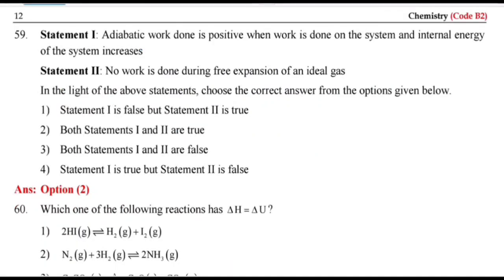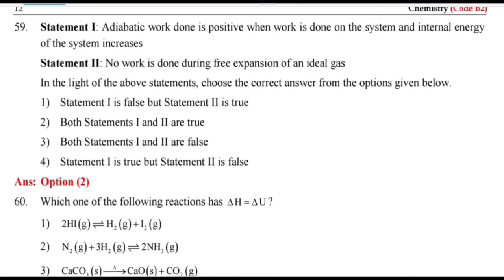In adiabatic, work done is positive when work is done on the system and the internal energy of the system increases. Work is always taken positive when work is done on the system, and negative when work is done by the system.